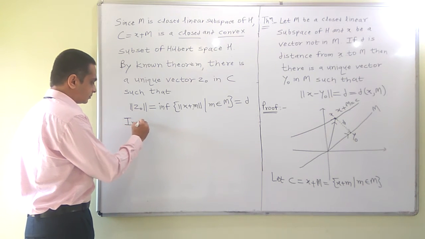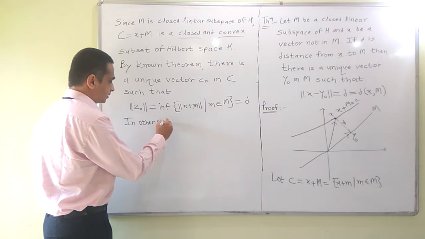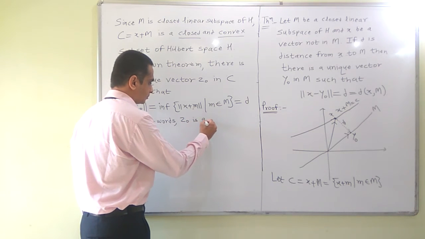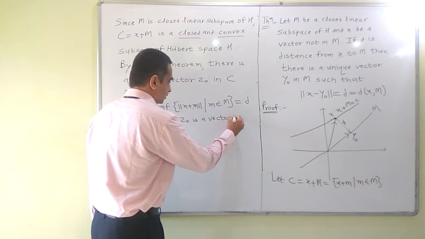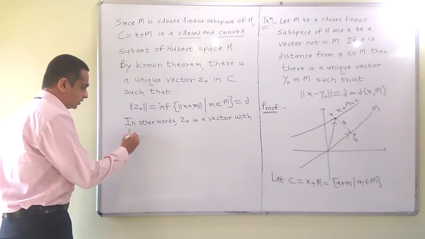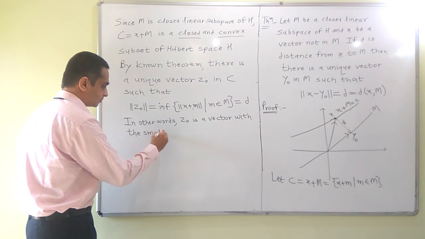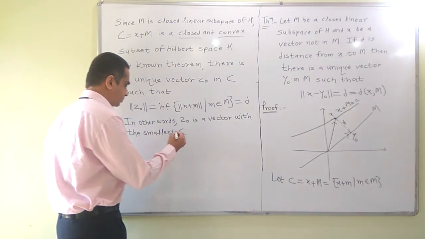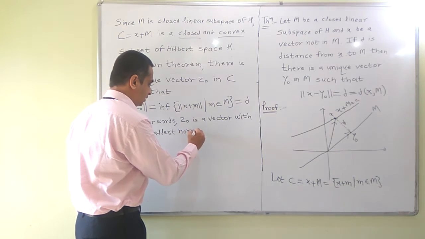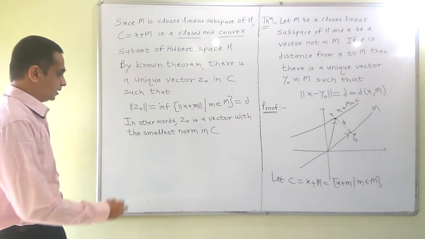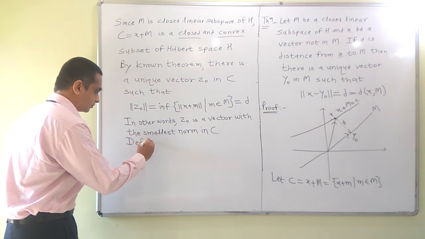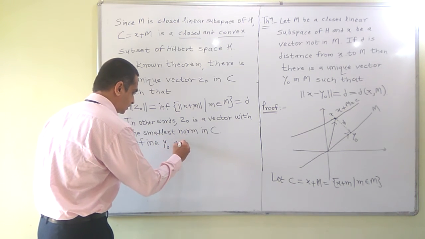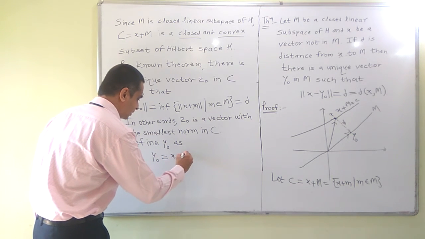In other words, Z0 is a vector with the smallest norm in C, and such a vector exists by the result which we have proved earlier. Define Y0 as Y0 equals X minus Z0.